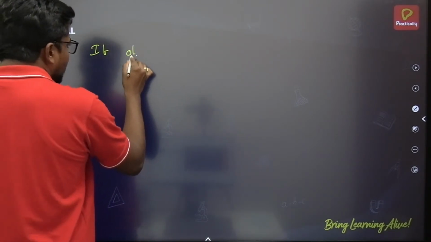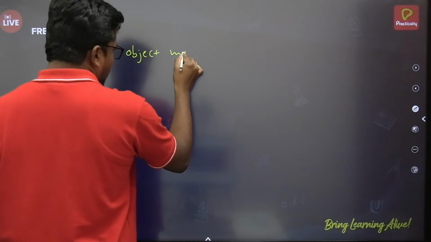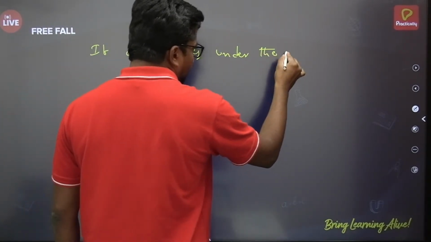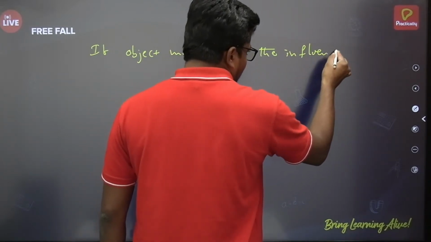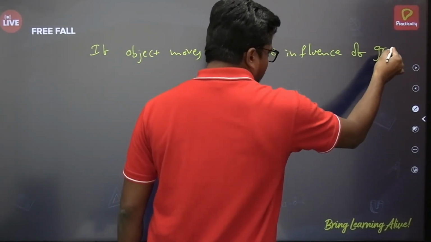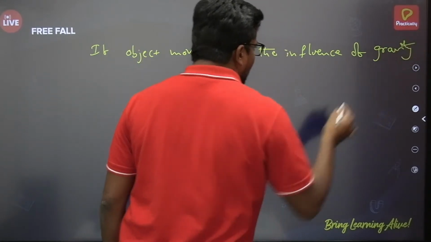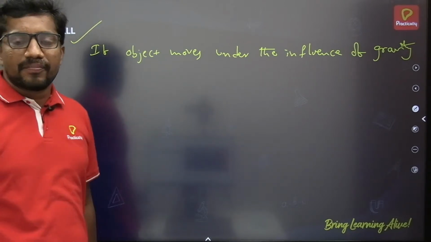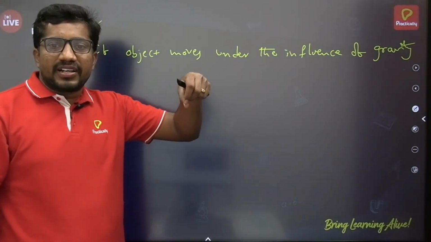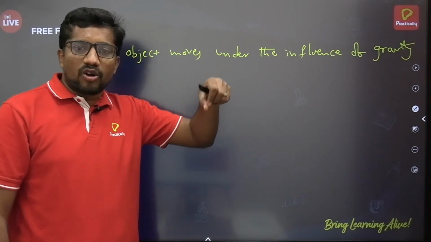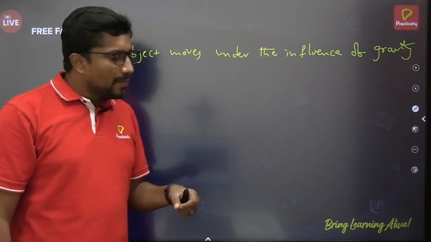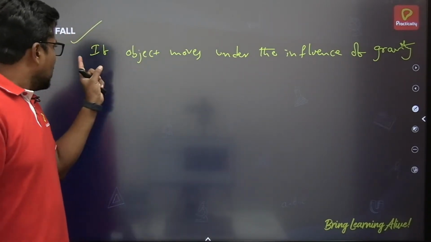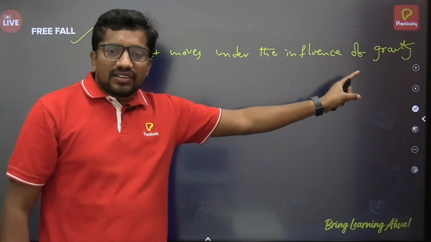If an object moves under the influence of gravity, then we can say it is under free fall. Freely falling body: just releasing an object, dropping an object, dropping a pen or dropping a book. That will be considered as a free fall. One important point here: the object moves under the influence of gravity.